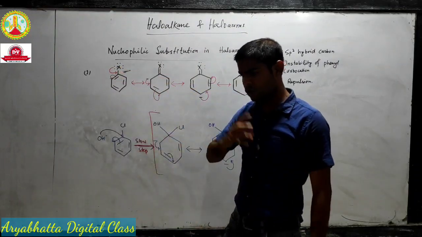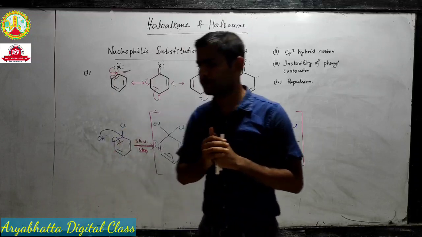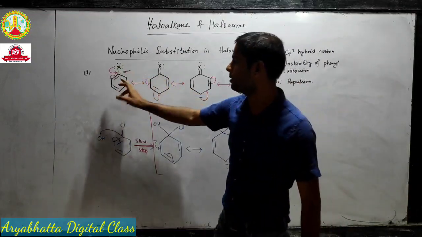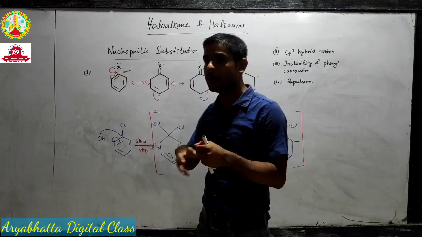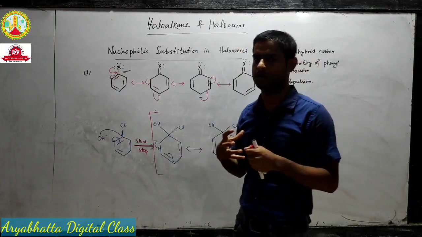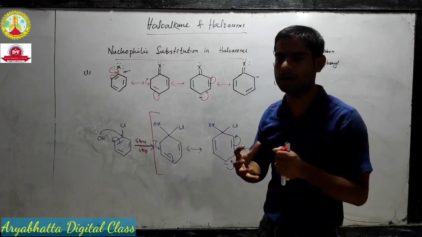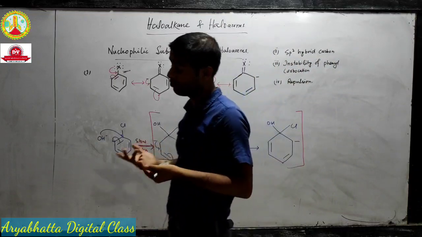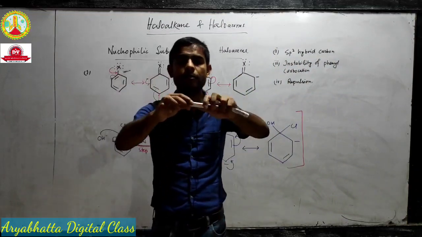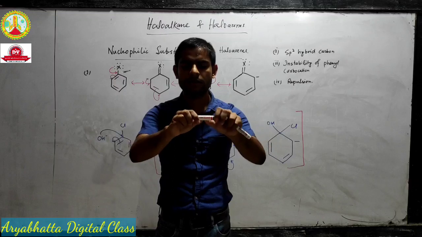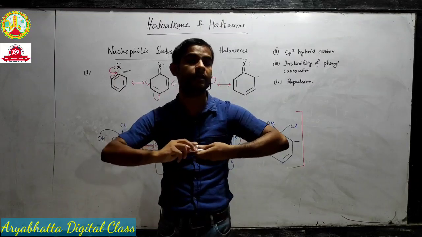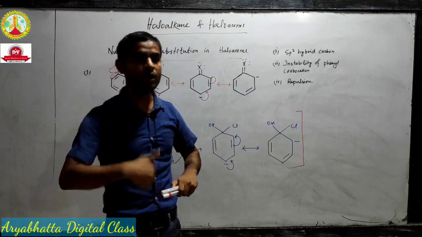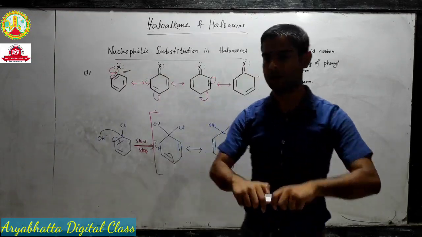It's easy to break a single bond, but since we see that due to resonance, this single bond acquires a partial double bond structure. It's not completely a double bond, but it has double bond character. So obviously I can break this maybe using some force, but if I combine these two, it will take a lot of effort to break this. More energy is required to break a double bond.